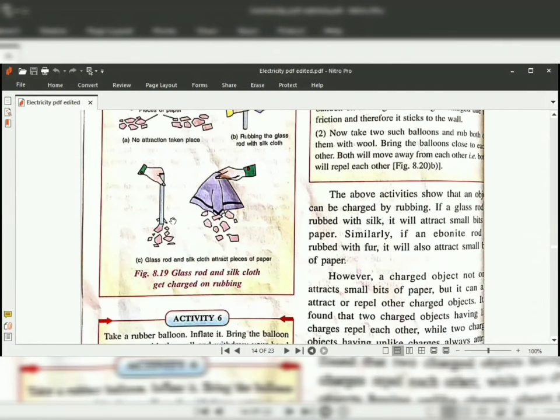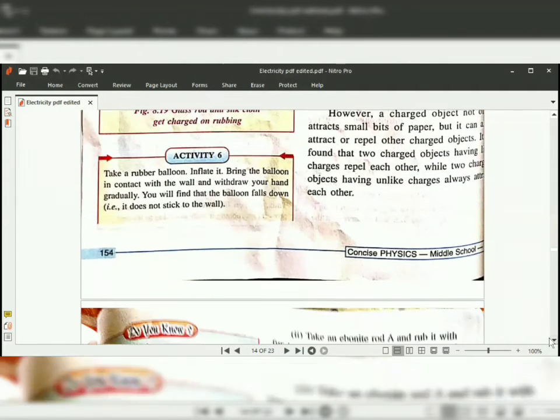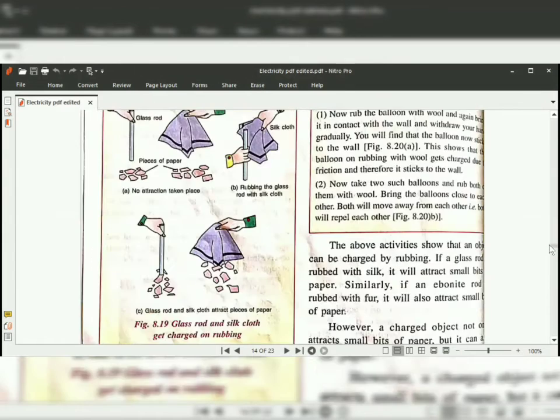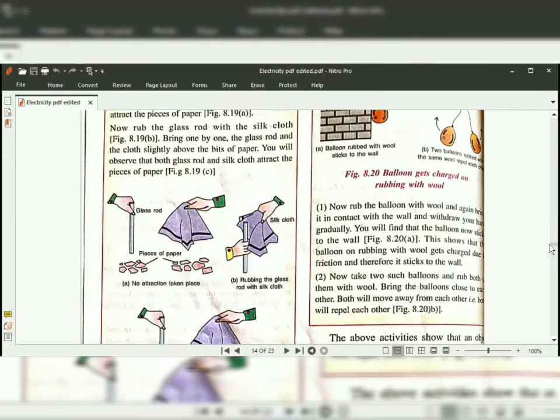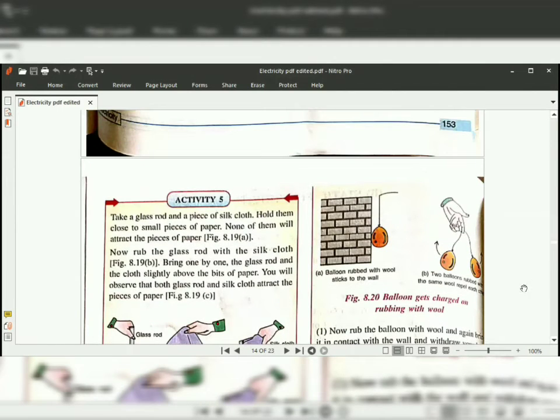Now you can see the change. We bring them, like the glass rod as well as the cloth, close to the bits of paper. You can observe that the bits of paper get attracted towards it. So this way we can produce static electricity in the object. I hope you have understood the concept of static electricity.